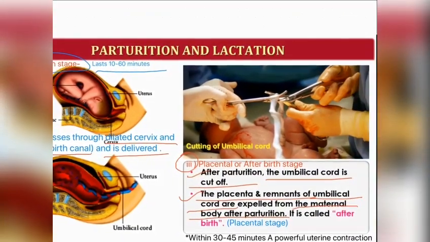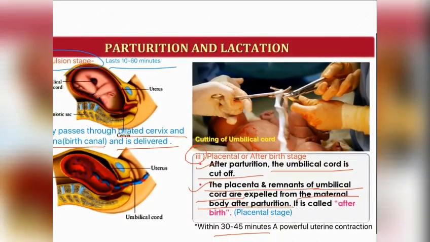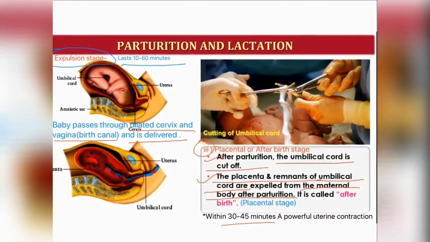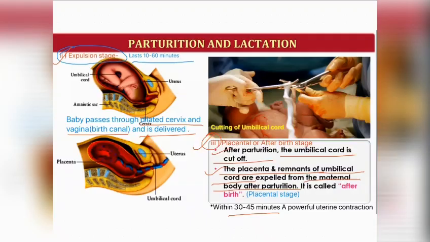So there are three stages of labor. First stage is the dilation stage, second stage is the expulsion stage, and third stage is the placental or after birth stage.